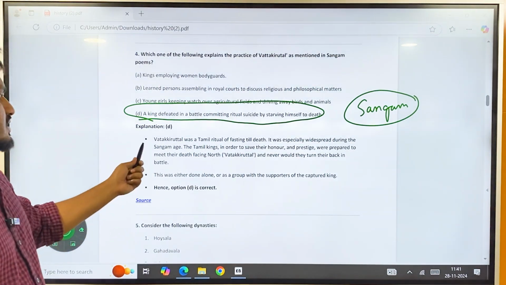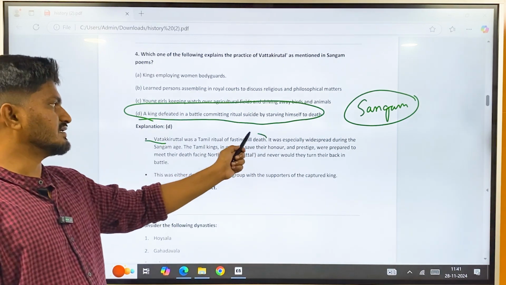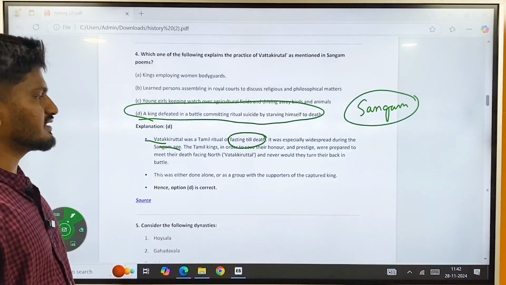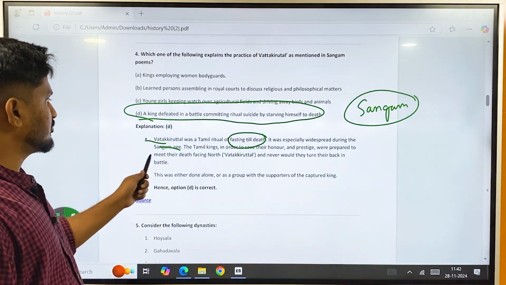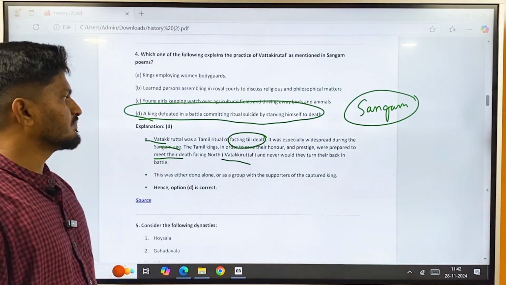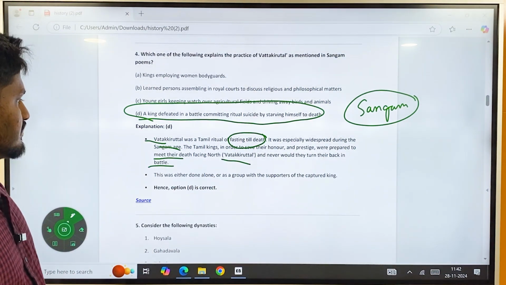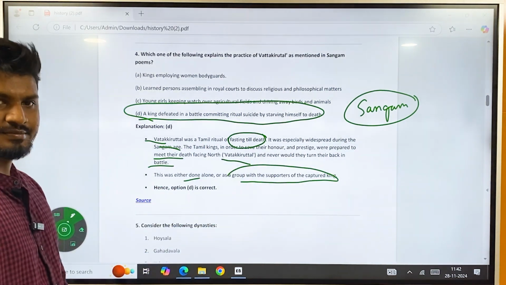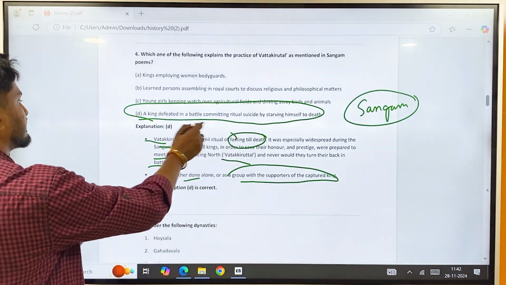Vattu Kiruttal was a Tamil ritual of fasting till death. It was especially widespread during the Sangam age. The Tamil kings, in order to save their honor and prestige, were prepared to meet their death by facing north. That is Vattu Kiruttal, and never would they turn their back in battle. This was done either alone or as a group with the support of the captured king. This is similar to another tradition present in Jainism, that is Sallekhana.